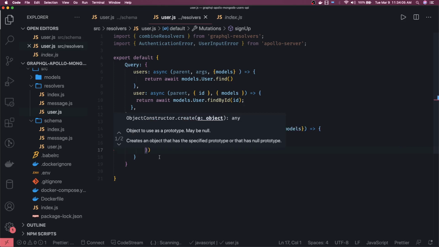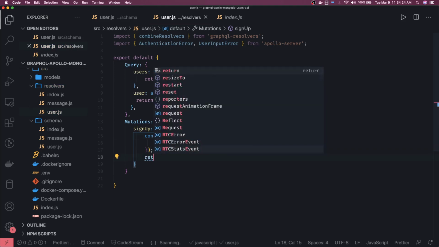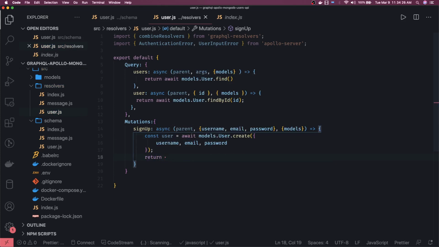Now you will write some logic in the Mongo schema model to encrypt this password before saving it, and once it is done you can actually get the user here. If everything is fine, we decided that we will return a boolean. Return true. You can return the user object, the whole user object, but in our schema definition we decided to return a boolean, so we'll follow that.